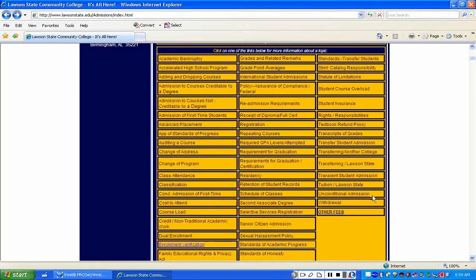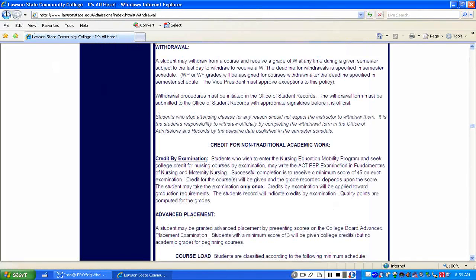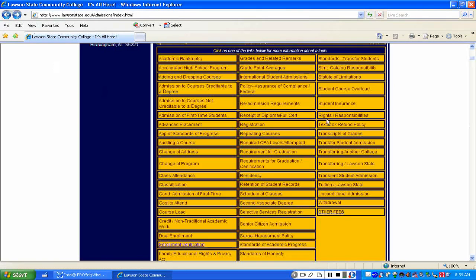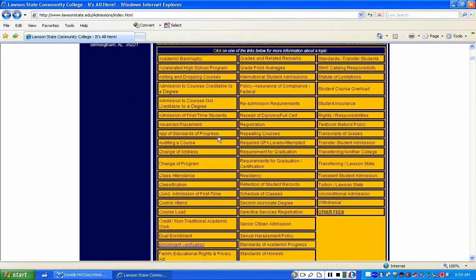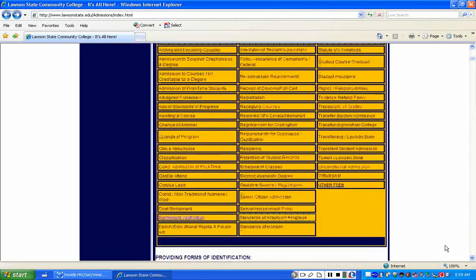Also, you can see here we have the withdrawal process explained to you. We have student insurance information, the statute of limitations in terms of your courses. So again, you can see there's all kinds of information out here. And I'm going to scroll down just a little bit.